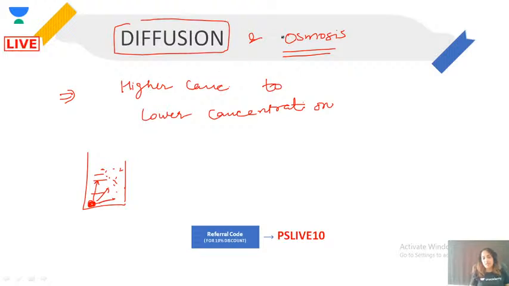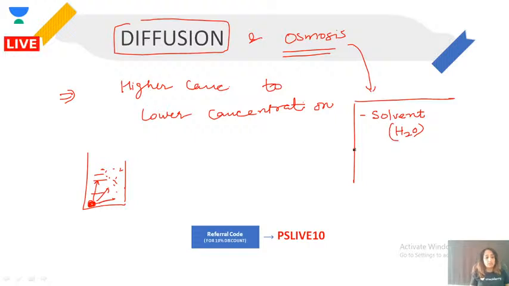Osmosis is also a kind of intermingling, but first of all, it is the movement of the solvent from its higher concentration to lower, and most of the time the solvent is water. Solvent is the one which is going to dissolve something into it. Second, in osmosis you need a semi-permeable membrane. It happens through a membrane. It is not a membrane independent process. Third, it is an active process and it needs ATP.